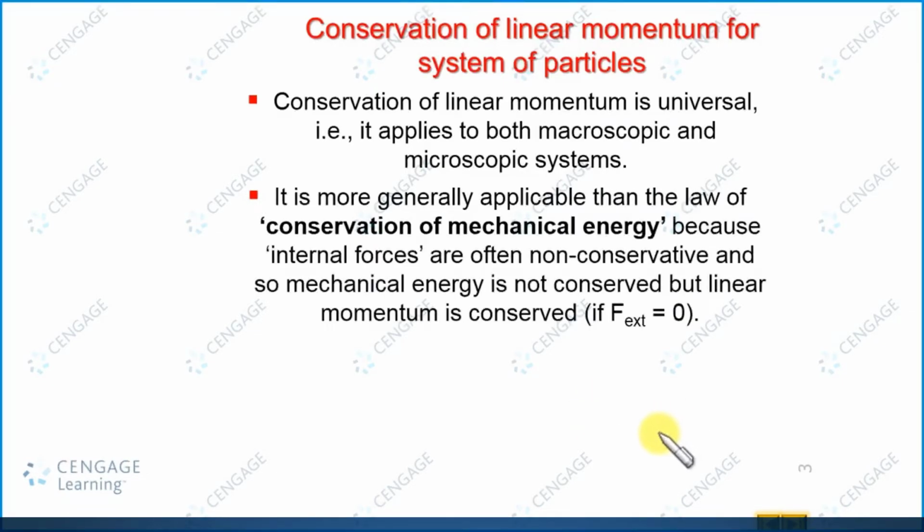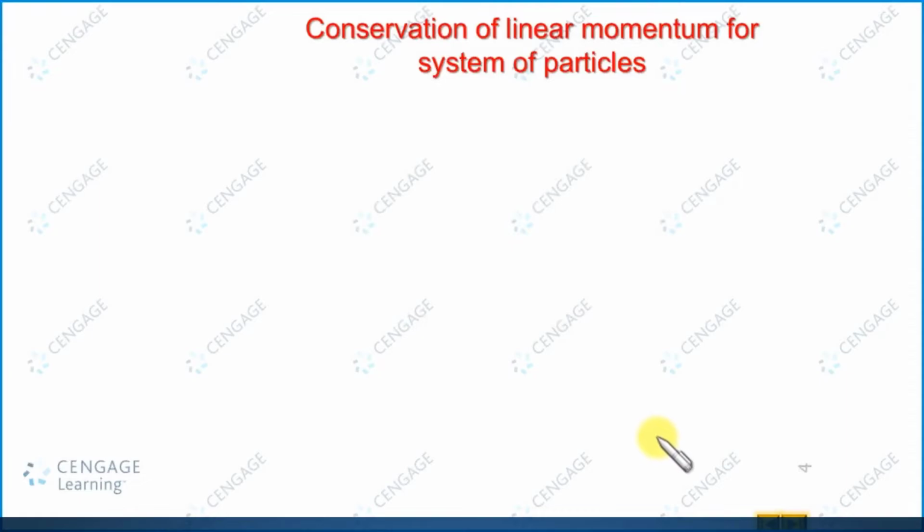And we can apply conservation of linear momentum for an isolated system. That means the linear momentum for an isolated system is conserved, but the linear momentum of one particle within the isolated system may not necessarily be conserved, because this particle can be interacted with by the other particles of the system.